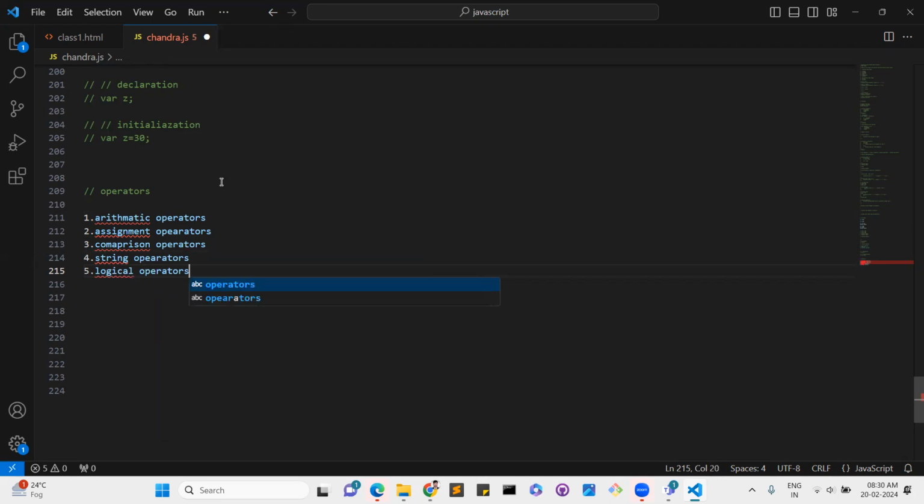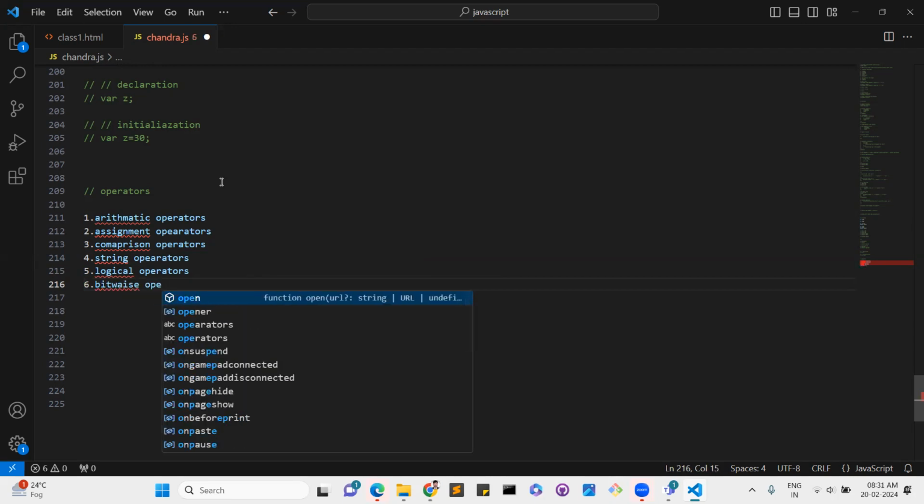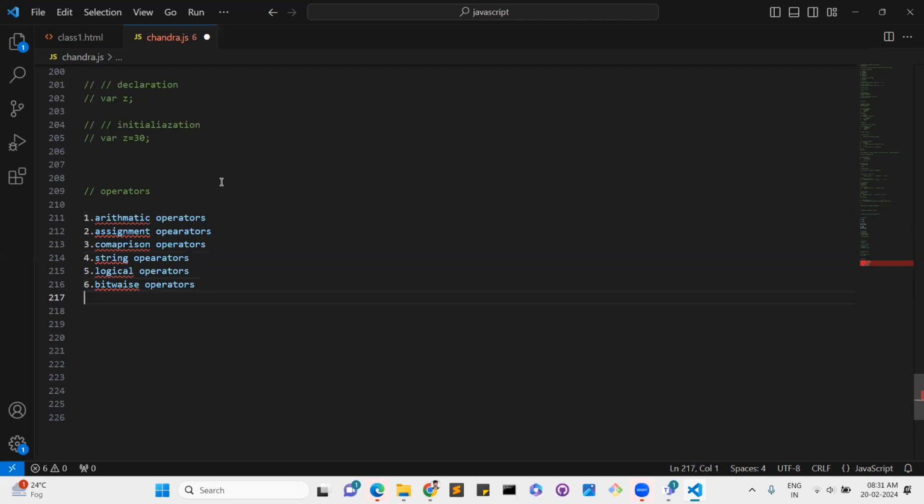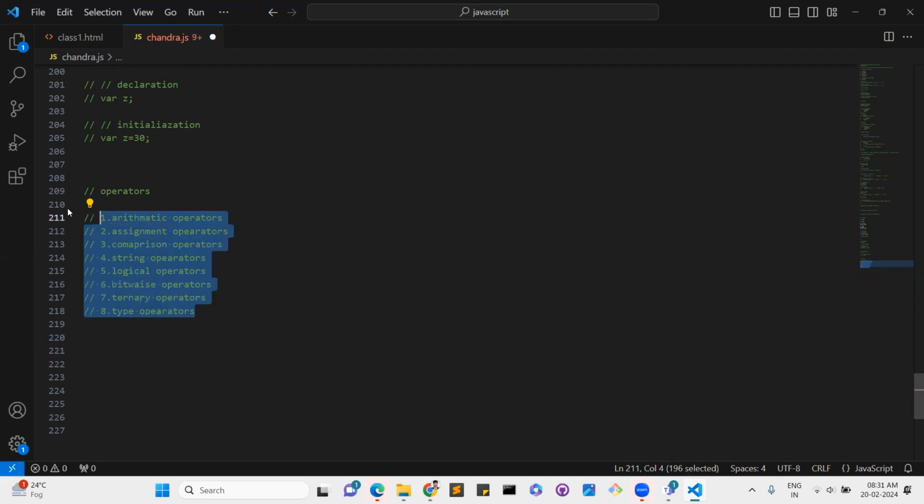Fifth one is logical operators. Sixth one is bitwise operators. Seventh one is the ternary operator, which is also a very important operator. Finally, type operators. So these are the very important operators, and then we can achieve these by using coding.